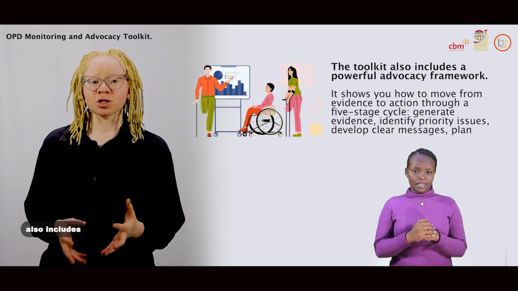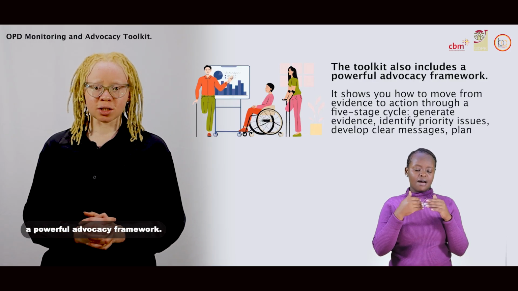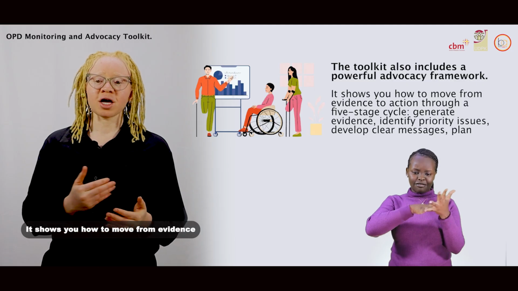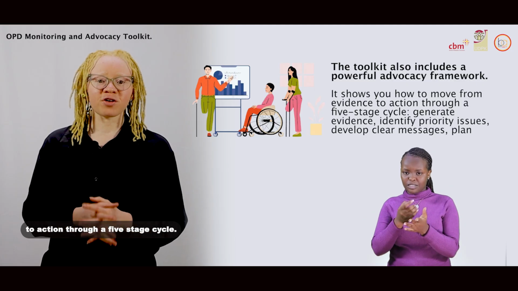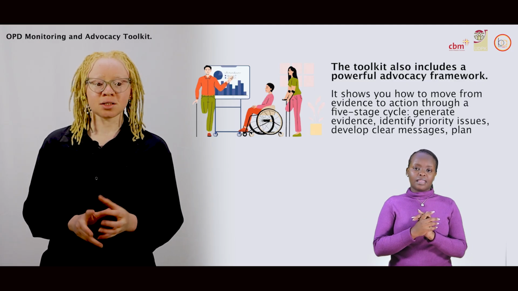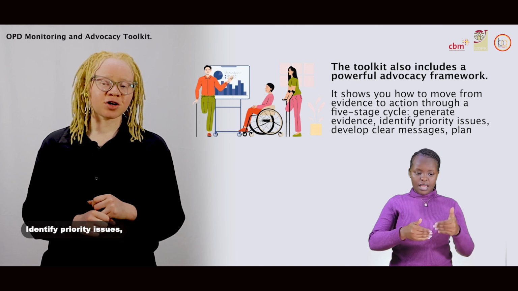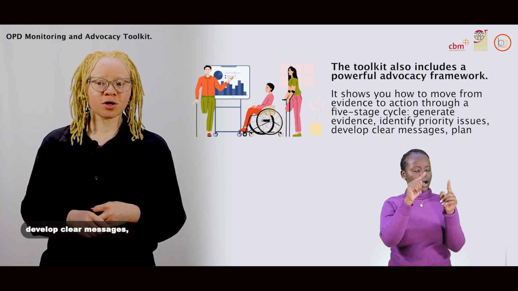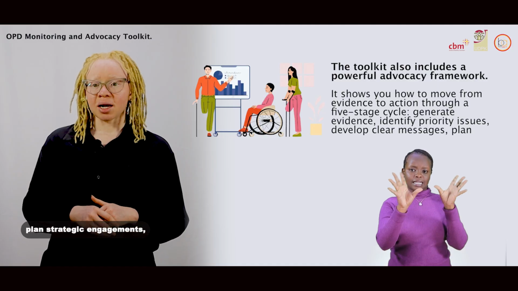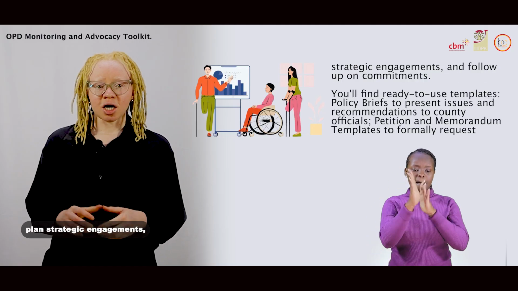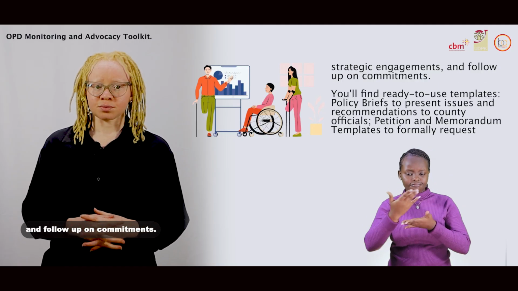The toolkit also includes a powerful advocacy framework. It shows you how to move from evidence to action through a 5-stage cycle. Generate evidence, identify priority issues, develop clear messages, plan strategic engagements, and follow up on commitments.